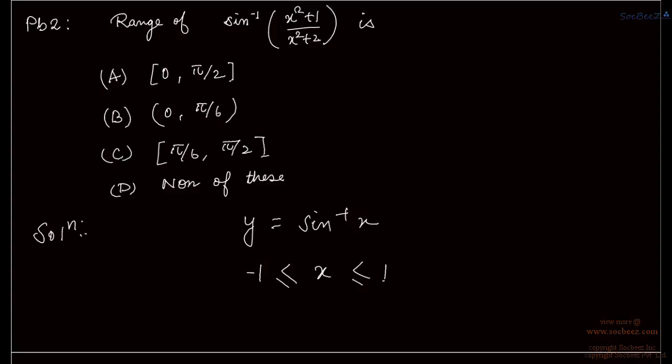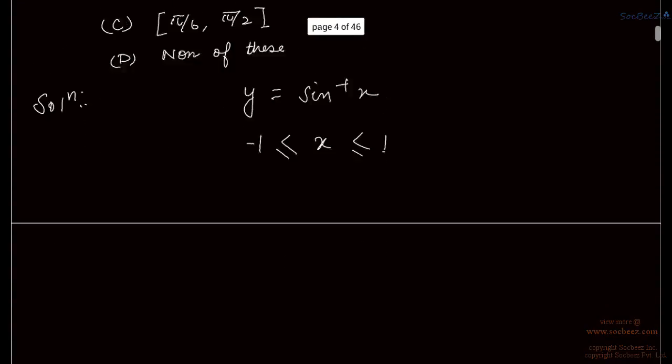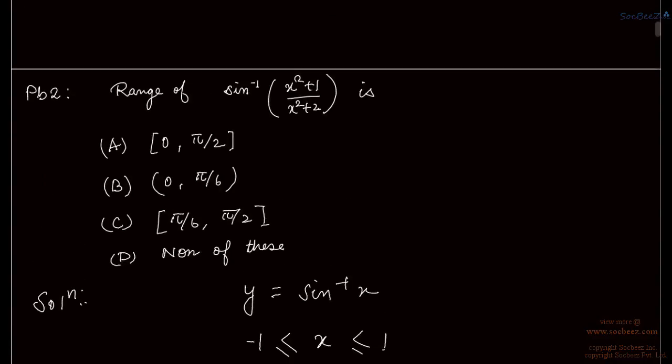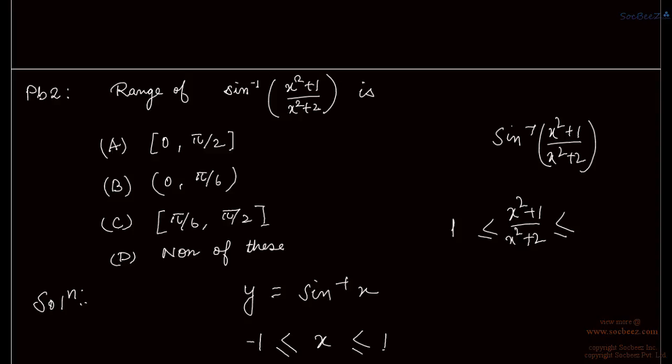So here also, for sine inverse of (x square plus 1 upon x square plus 2), we have x square plus 1 upon x square plus 2 lies between minus 1 to 1.